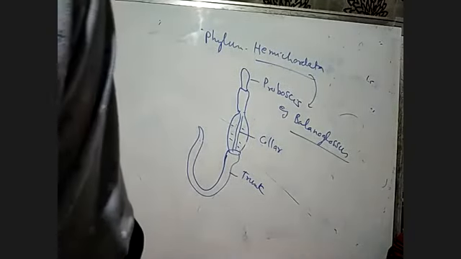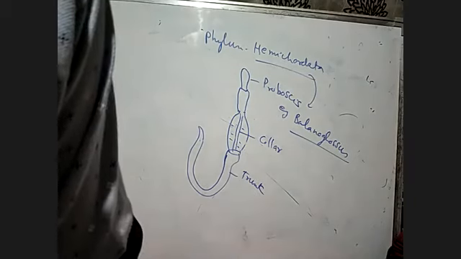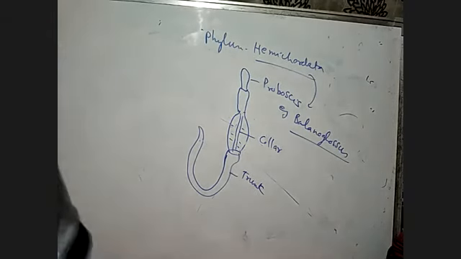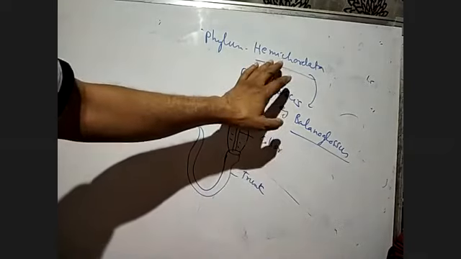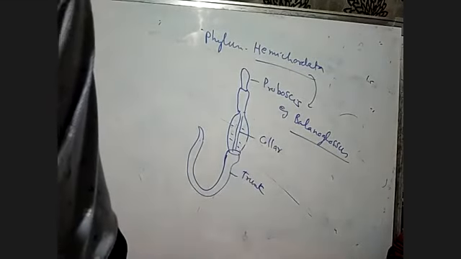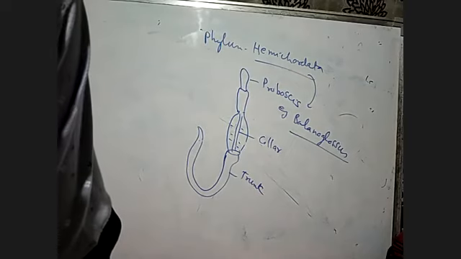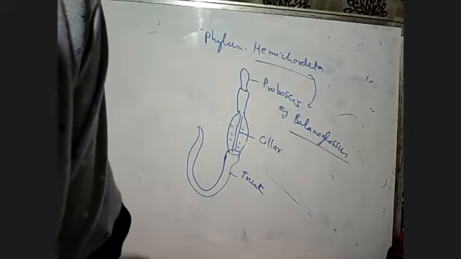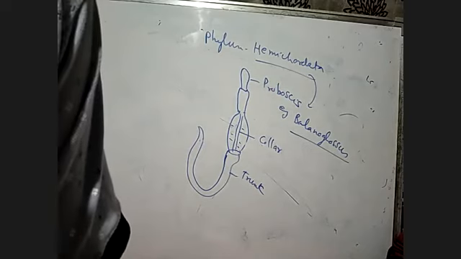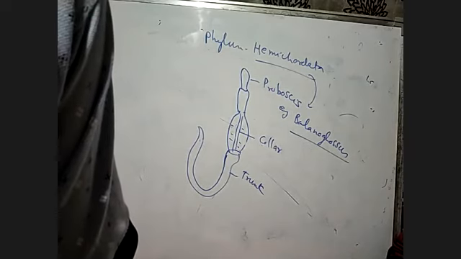Hemichordata was earlier considered a subphylum under the phylum Chordata, but now it is placed as a separate phylum under the non-chordata, under the invertebrates, just like we have done until the Echinodermata. So under the non-chordata it is placed.